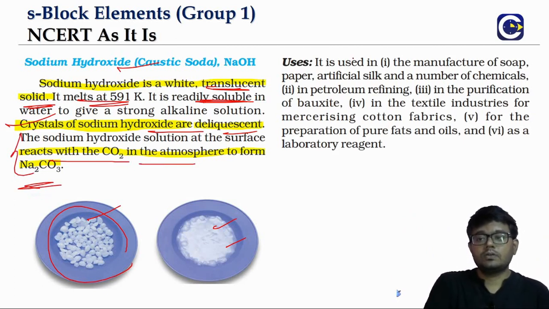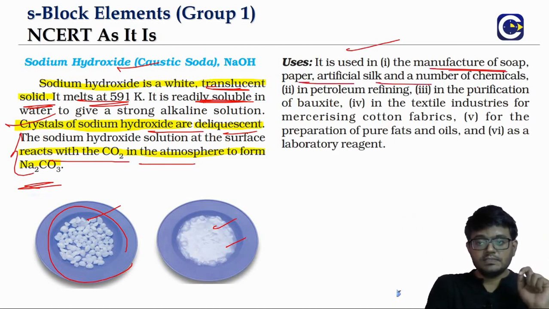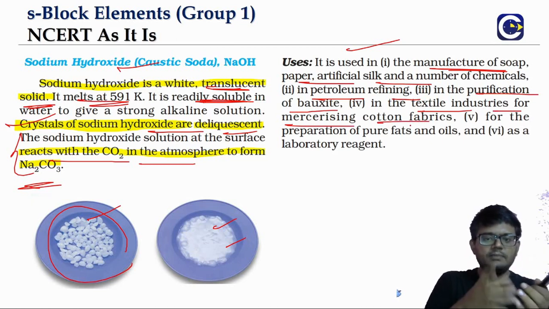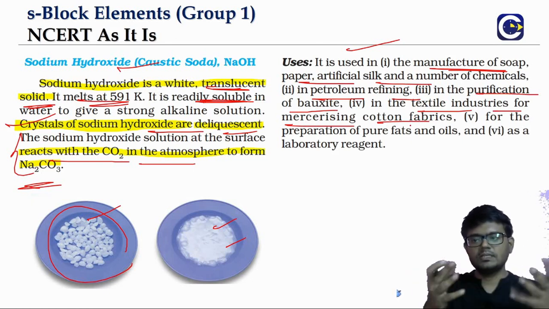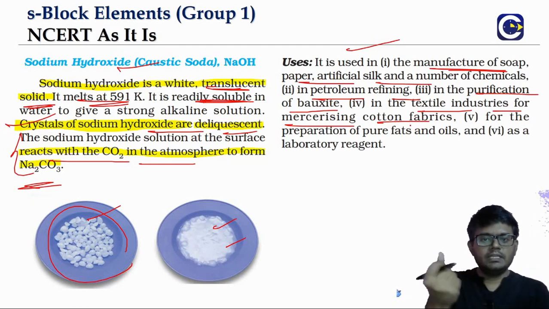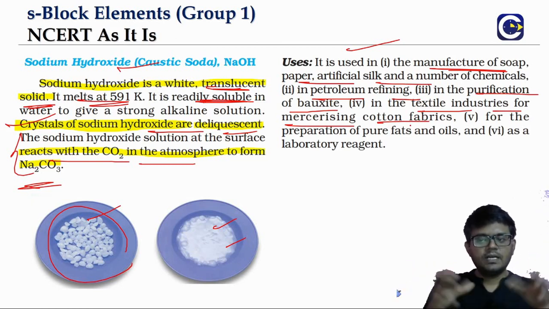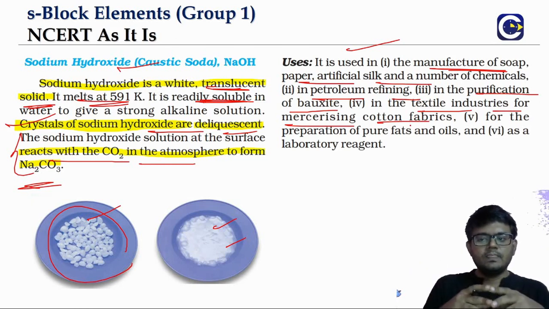So where do we use the sodium hydroxide? It is used in the manufacture of soap, paper, artificial silk, and also in petroleum refining. It is also used for the purification of bauxite, and particularly in textile industries for the mercerising of cotton fabric. Mercerising of cotton fabric basically is to alter the texture or some of the properties, like making it soft, bringing strength. So these specific properties we want to bring to the fabric is what we call mercerizing the cotton, and this is used for mercerizing the cotton fabric.